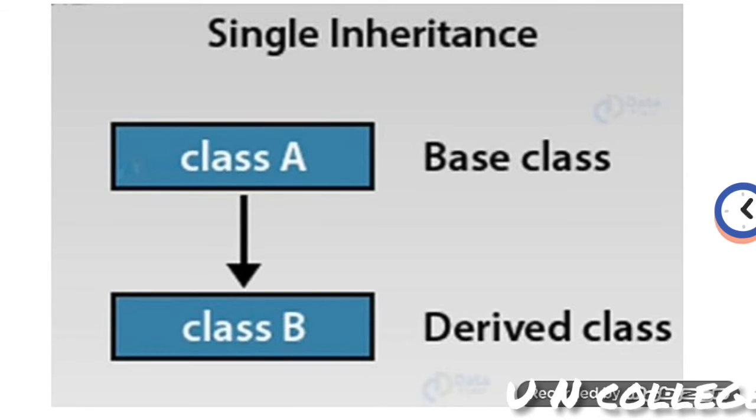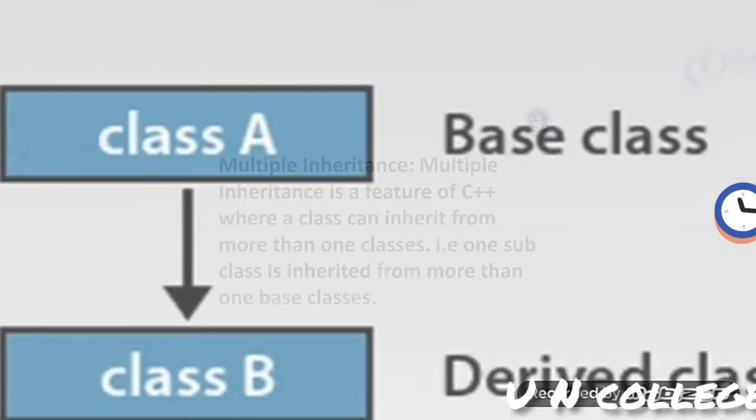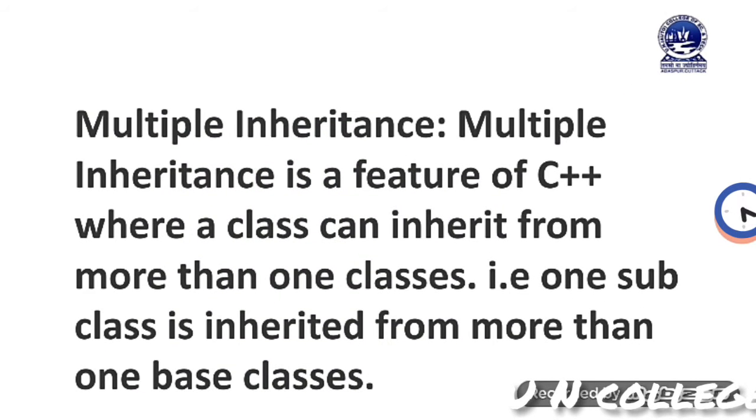Class A is the base class, class B is the derived class. Now we are going to discuss multiple inheritance. Actually, in case of multiple inheritance, what happens? A class can inherit from more than one class. It means that here one child class may have multiple parents.